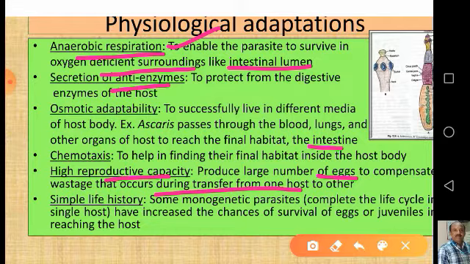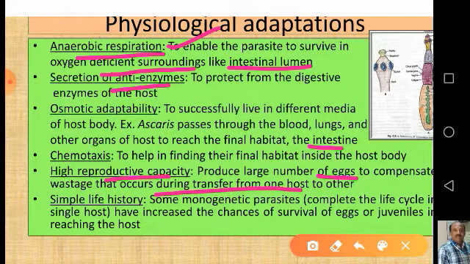Simple life history is present in some monogenetic parasites, which can complete their life cycle in a single host, and they have increased chances of survival of eggs or juveniles in reaching the host. Whereas in some other parasites, the life history is very complex. For example, parasitic flatworms generally have a complex life cycle due to the formation of several larval forms that inhabit one or more intermediate hosts, and this brings about dispersal also.